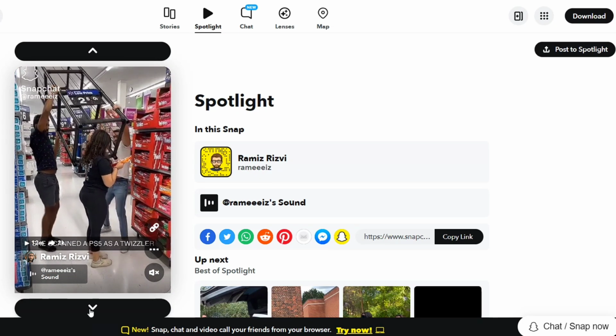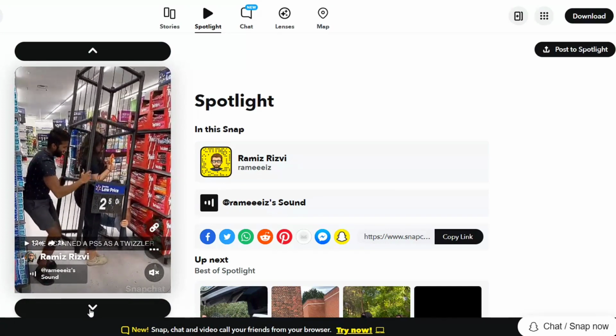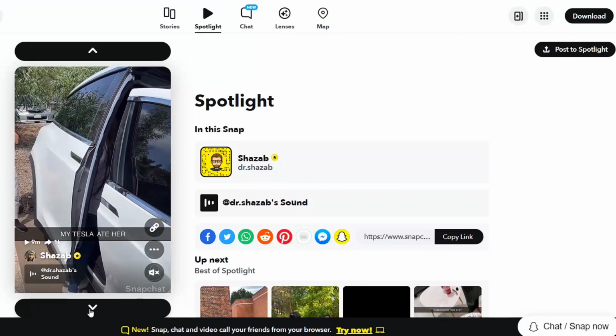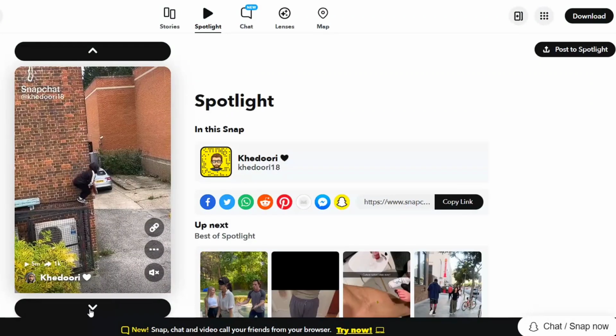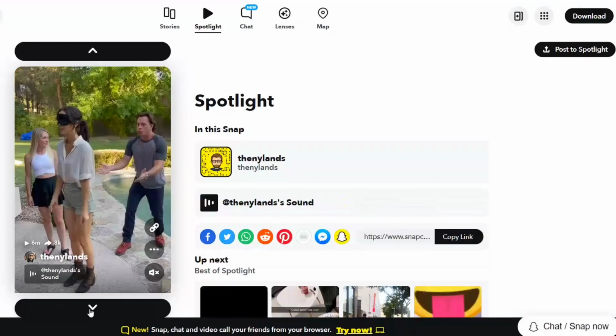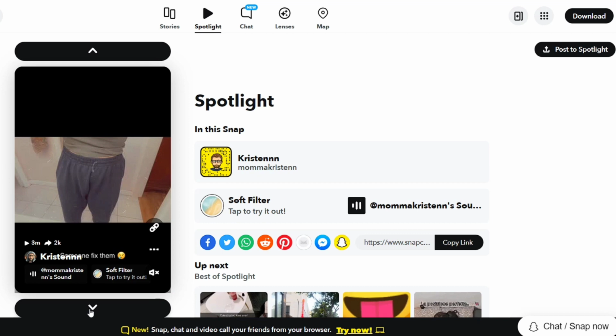Number 6, participate in challenges circulating on Snapchat. And number 7, try to gather the largest number of views by asking your followers on other social media platforms to watch your new clips. So if you follow all of these steps and important guidelines, you can get more viewers, and then you will earn and make money with Snapchat Spotlight.